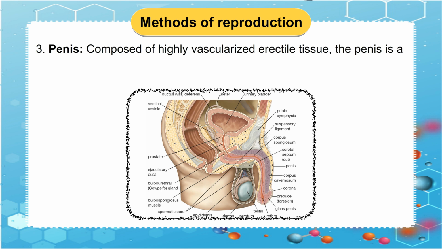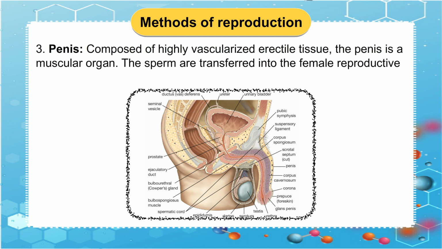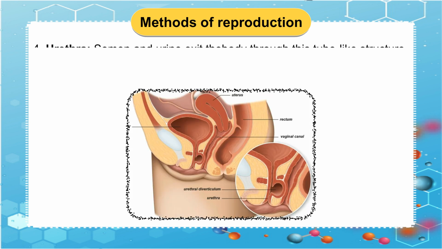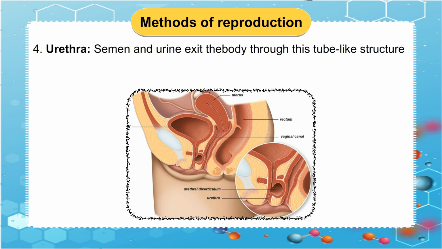3. Penis, composed of highly vascularized erectile tissue. The penis is a muscular organ. The sperm are transferred into the female reproductive tract. 4. Urethra. Semen and urine exit the body through this tube-like structure located inside the penis.